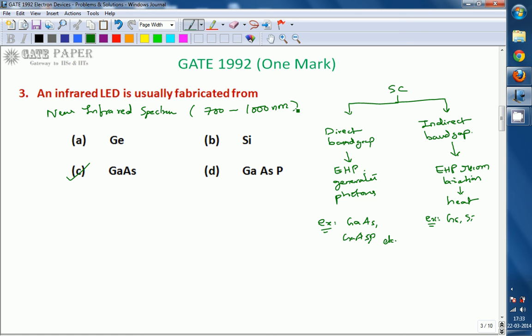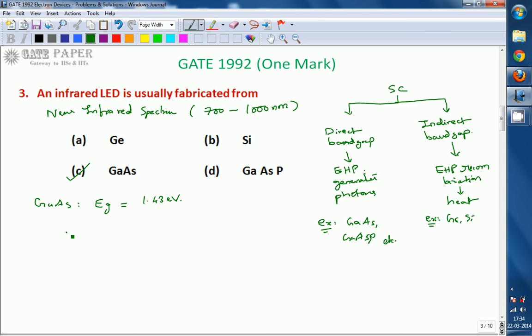Out of these four, two do not match the answer, because germanium and silicon don't emit photons, so no light will be created. So A and B are not the answers. Out of C and D, we should know which material gives a range in the near infrared spectrum. Then we can say that one is used for the infrared LED. Gallium arsenide has an energy gap of 1.43 electron volts. To know the range, we should know the wavelength.